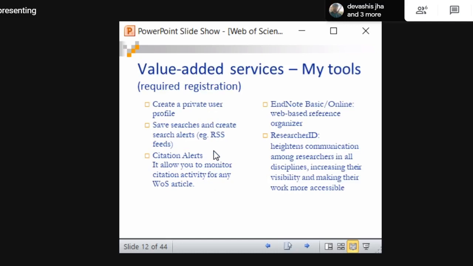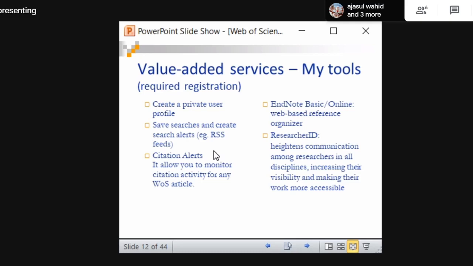There are different tools you can make use of in Web of Science, but you need to register. You can create a user profile, a private user profile, like you are creating an account in Gmail. If your university has a subscription to Web of Science, we can create our own account and have our own profile. And we can save our searches. Whatever search we are doing in Web of Science, if we have an account, we can easily save it. I will show that in the PPT, and if possible in the practical as well.